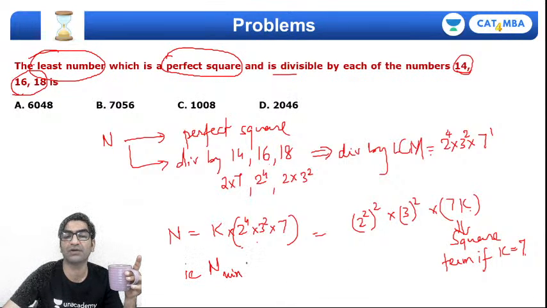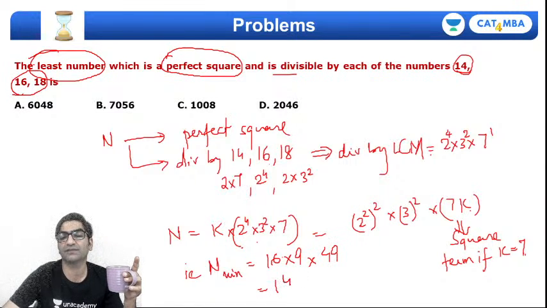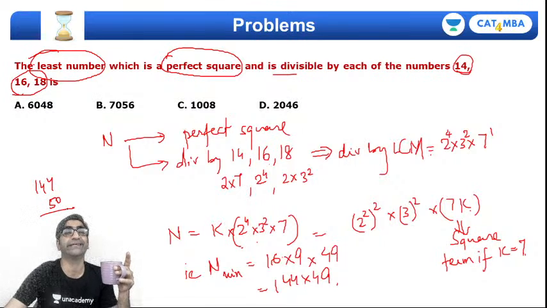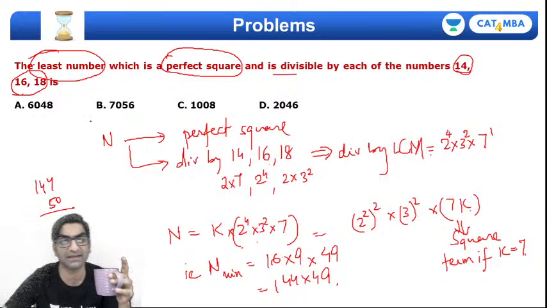N का minimum value or least value will be 2 power 4, that is 16, 3 square, that is 9, and 7 square, that's 49. So what I get is 144 into 49. So I know it will end in 6, but 9 into 4 36 है, but 6 से दो options हैं, तो multiply करके देख लेते हैं. 144 into, in fact 144 into 50 करेंगे तो क्या आएगा? 7200. तो 7000 से थोड़ा सा ज़्यादा आना चाहिए.